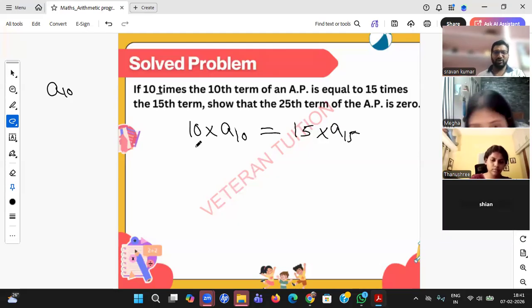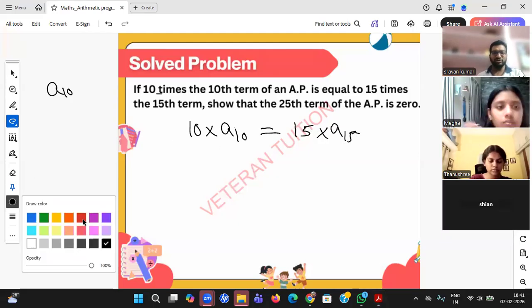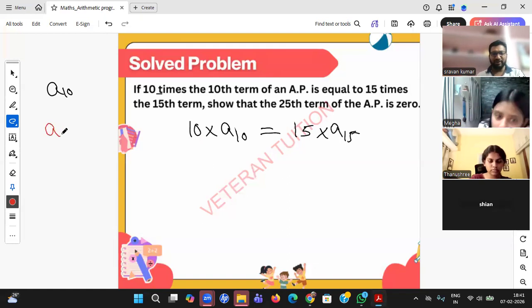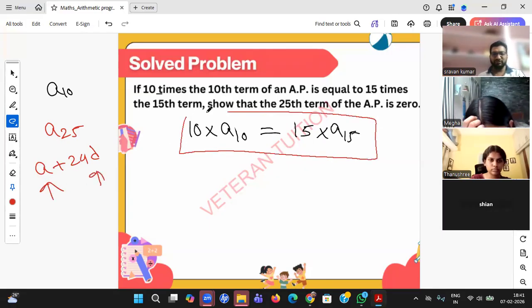Okay, so students, you see many students will stop here. Now he is asking A25. A25 is nothing but A plus 24D. I want two unknowns, but I have only one equation. Will I get the answer? I will not get the answer for A and D, but don't stop there.